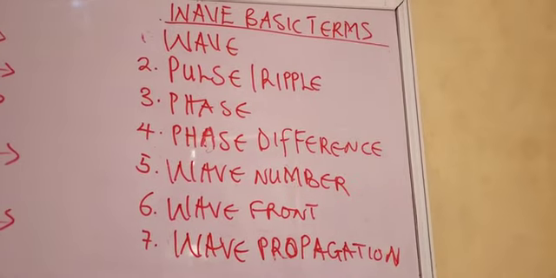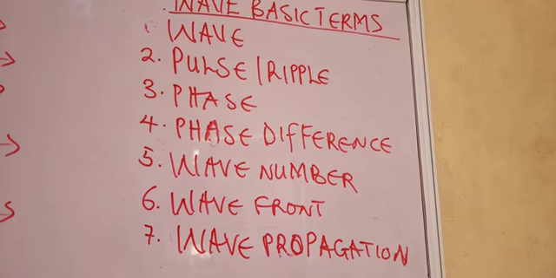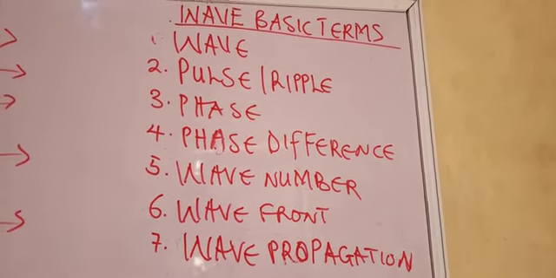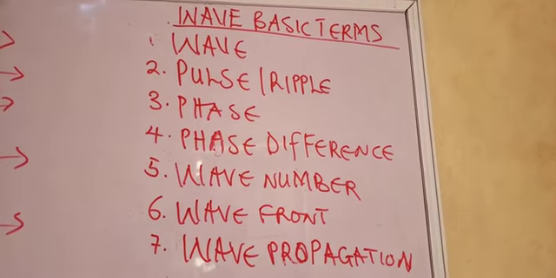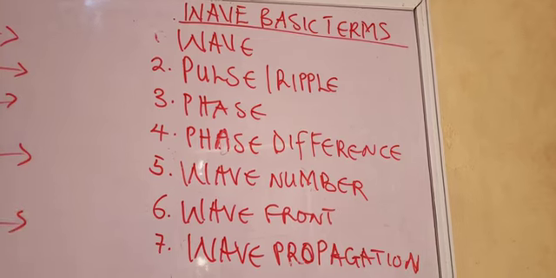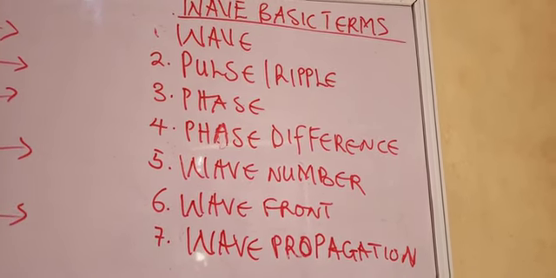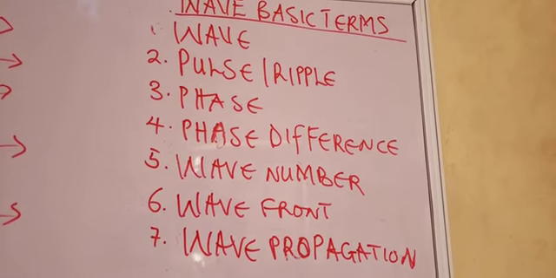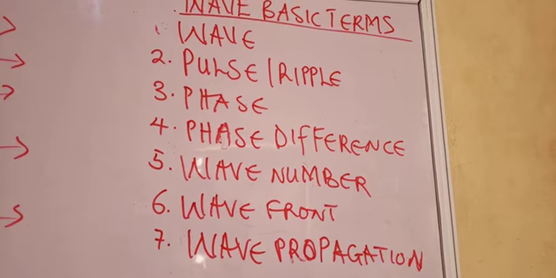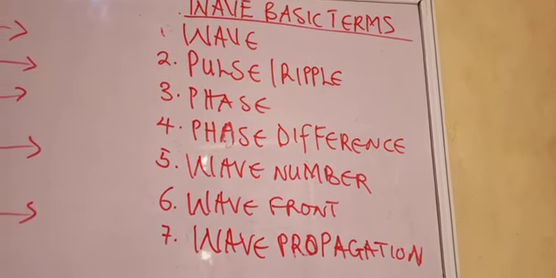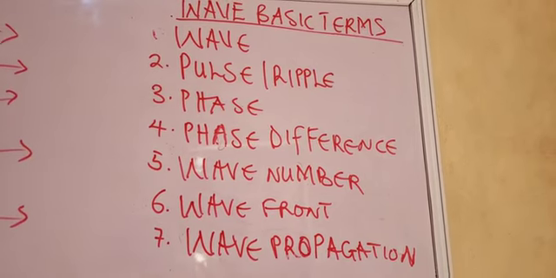Today, we're going to look at basic concepts that can help you understand wave while studying it. To make it easier, we're going to start with the wave itself. You need to know the meaning of wave, understand the meaning of the concept pulse or ripple, understand phase difference, wave number, wave front, and wave propagation.